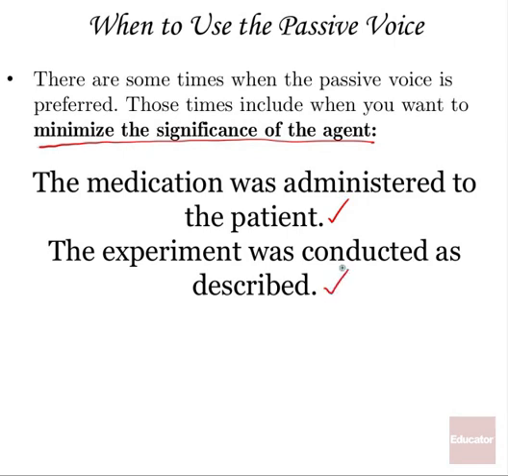This is most commonly used in scientific and academic journal articles, where it's considered rude to say over and over again, I gave the patient the medication, I performed the experiment. It sounds like you're bragging. So, by custom and tradition, in English language journal articles, you use the passive voice a lot to minimize your own significance so that you come across as humble and professional. Outside of journal articles, though, in academic writing, passive voice does not tend to get used in this way.